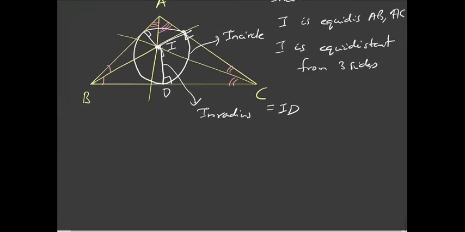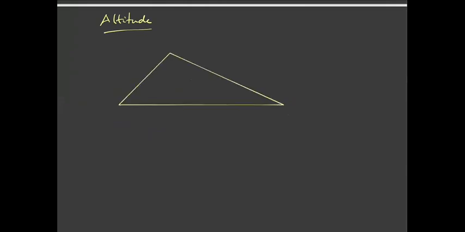Let us also look at what an altitude in a triangle is. I'm taking a triangle ABC. If I draw a line segment passing through vertex A and perpendicular to BC, then this is called an altitude.